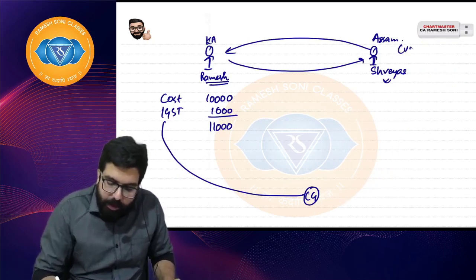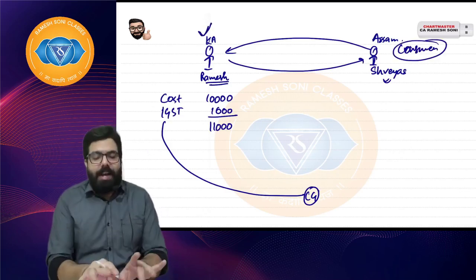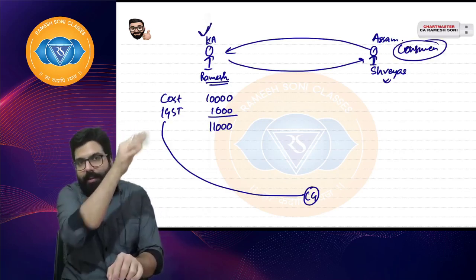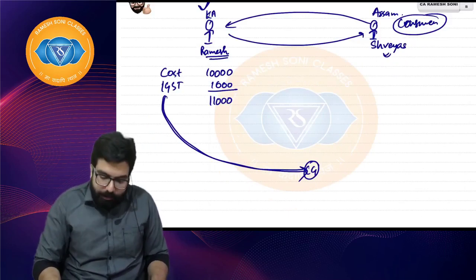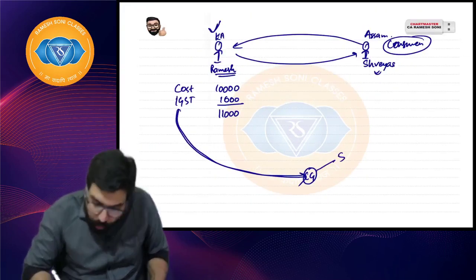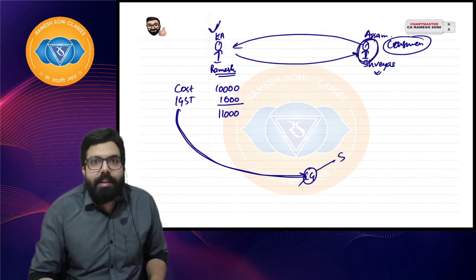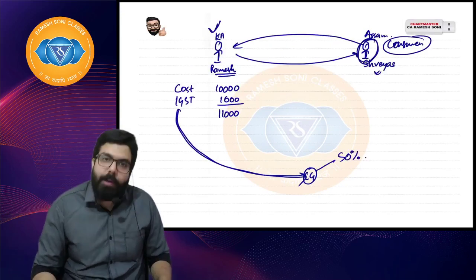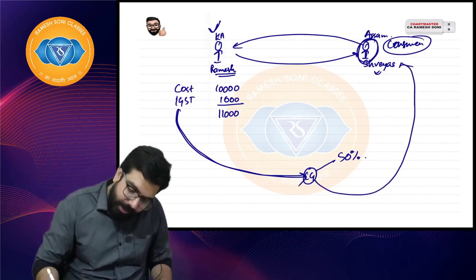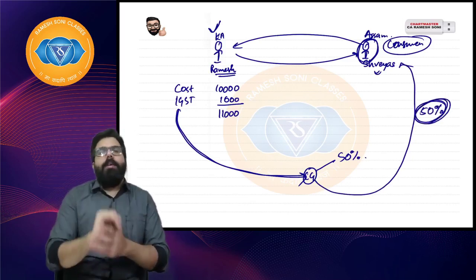But, sir, supposing he is not a trader, then he will not get the credit. He is a consumer in the state of Assam. When I am filing my return, I will say that I have sold the goods to a person in Assam and deposit the amount to the central government. The central government will know, oh, Assam guy, consumer. It means consumption is in the state of Assam. Let me keep my 50%. 50% the central government will keep. The remaining 50% the central government will transfer to the state of Assam. I hope everyone is clear.